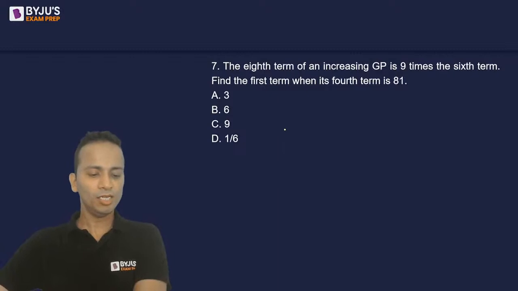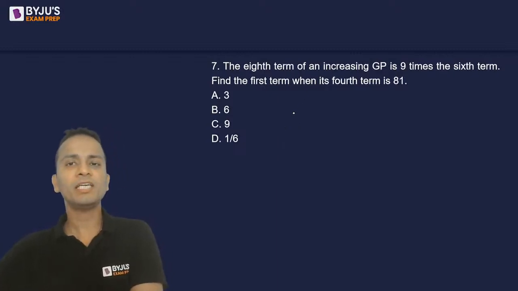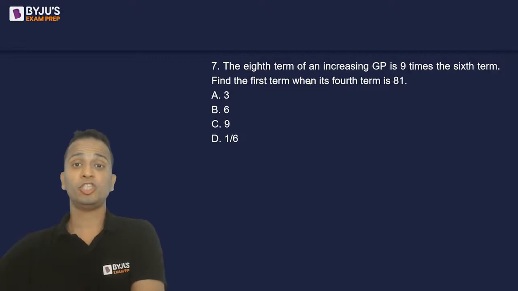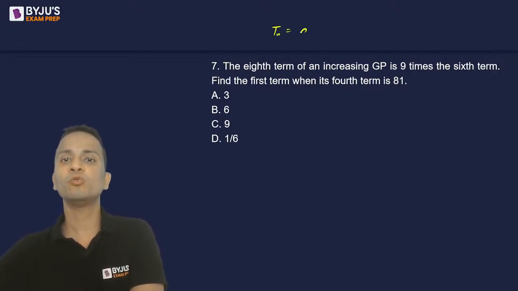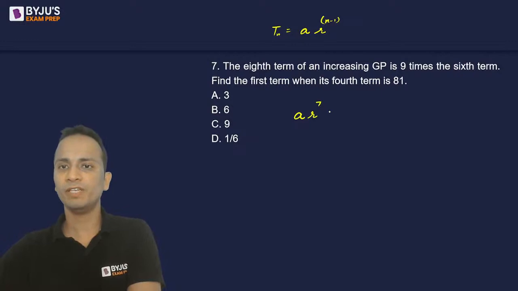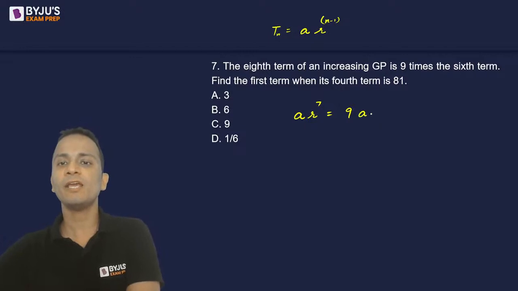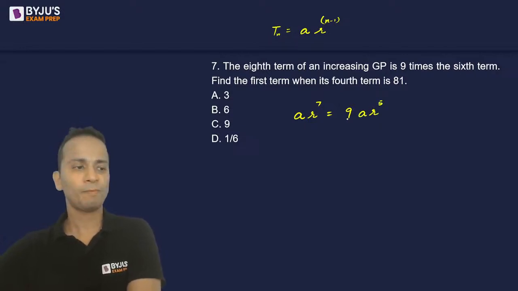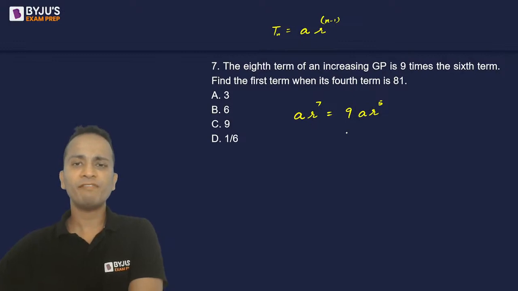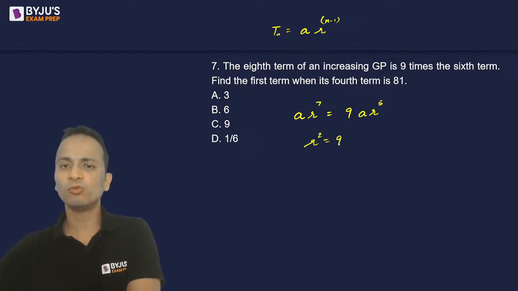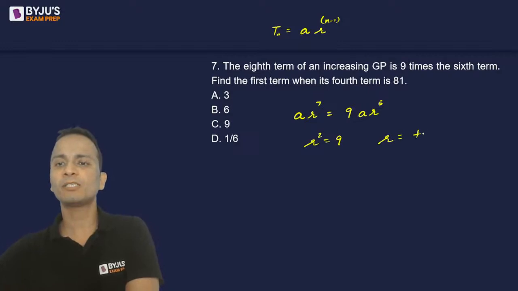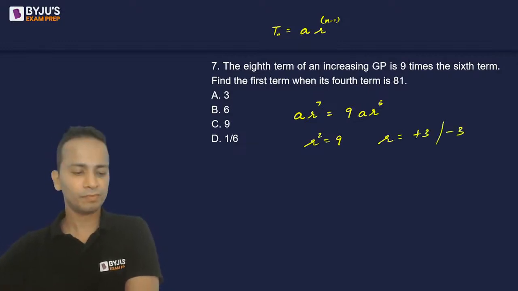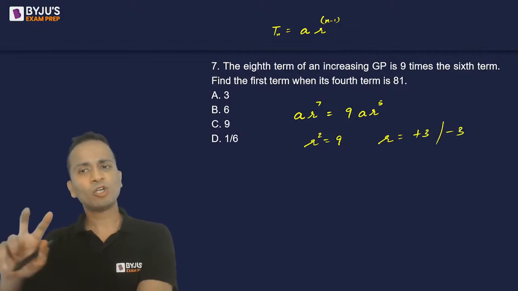Okay. So 8th term, how can I write the 8th term of a GP? General term: nth term is equal to a r raised to the power n minus 1. So the 8th term will be a r raised to the power 7. This is given equal to 9 times the 6th term, that is a r raised to the power 5. A will get cancelled, r raised to the power 5 will get cancelled, so I'll get r square is equal to 9. So the value of r can be plus 3 or minus 3. Up till this point, I've got two values of r.